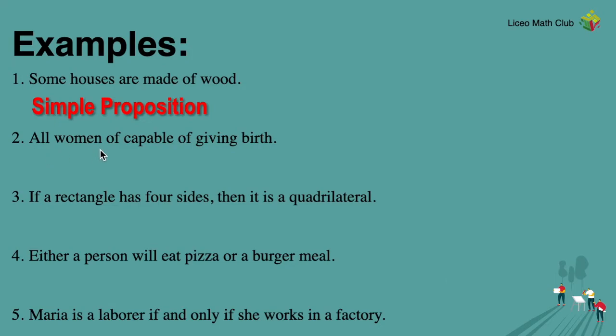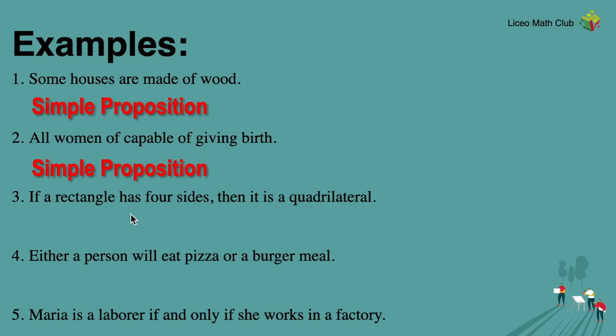Number two, all women are capable of giving birth. Okay, so let's think about it. Does this have more than one functional idea or only one? All women are capable of giving birth. So that's only one. A simple proposition then.